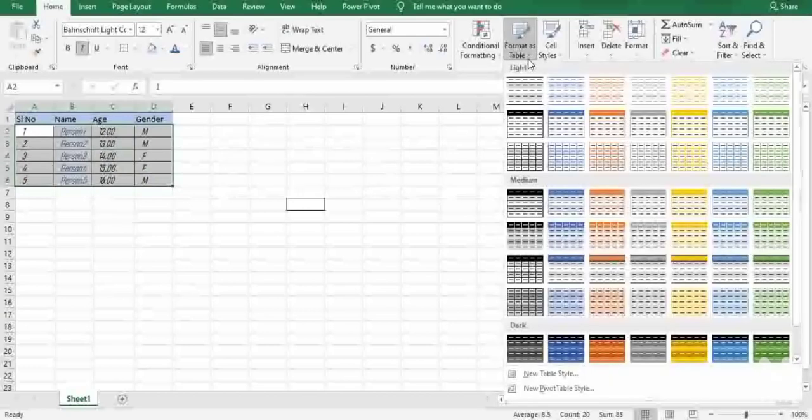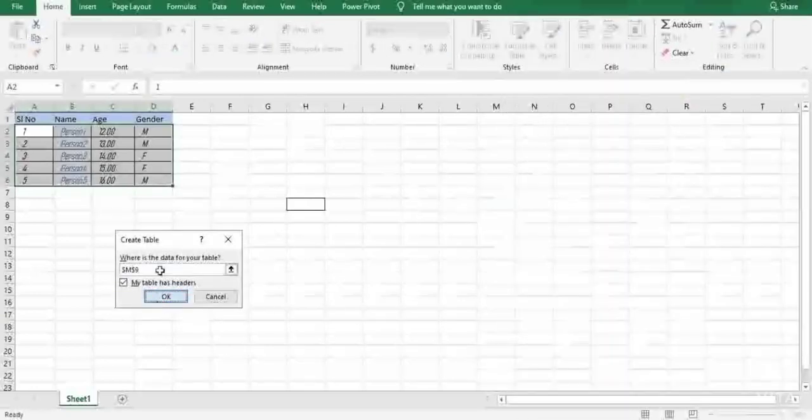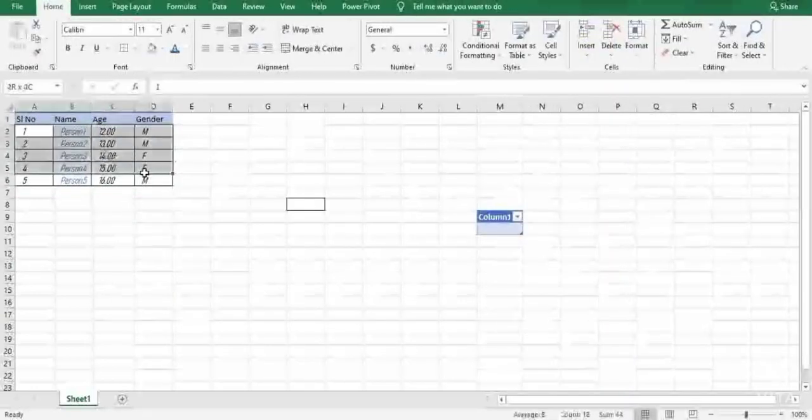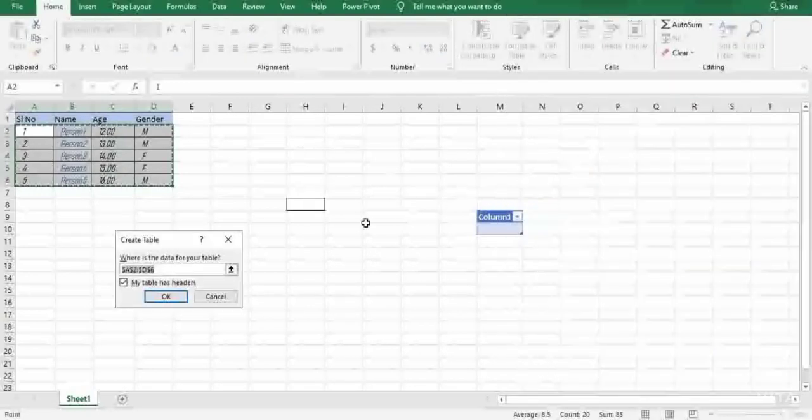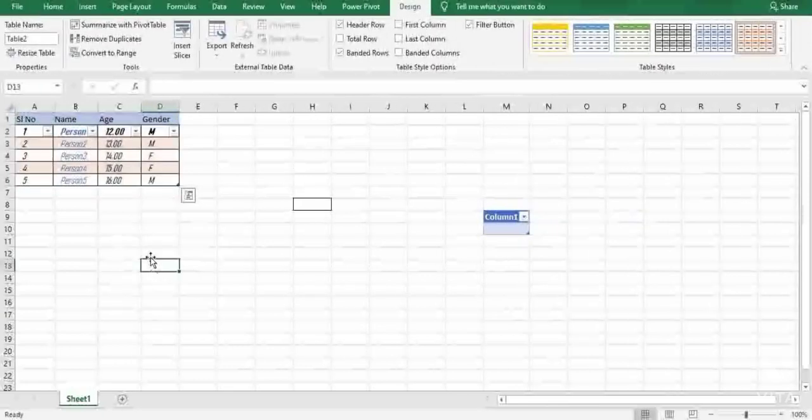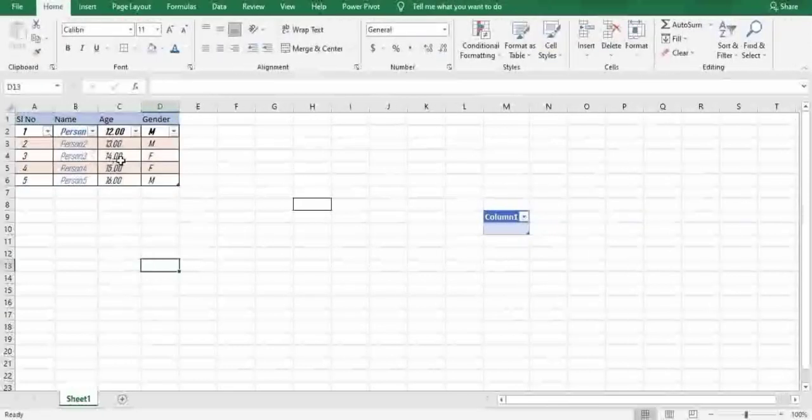Okay, and next I'll select this and next comes format as table. Obviously, you must be wondering what exactly is this formatting of the cells. Clearly see here, friends, I have selected this data and I might be selecting any one of these. Now I can clearly see the format is changed. For instance, I'll show once again. I'll select this and press OK. Clearly see here the data is successfully changing its format.